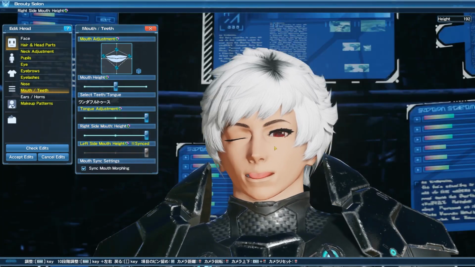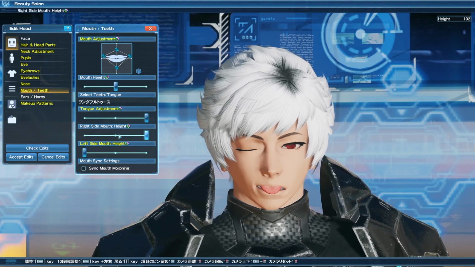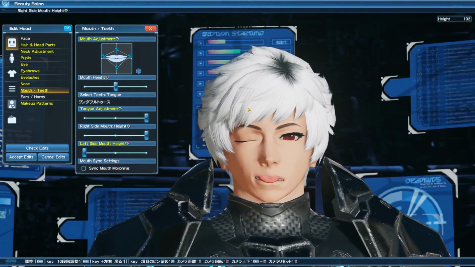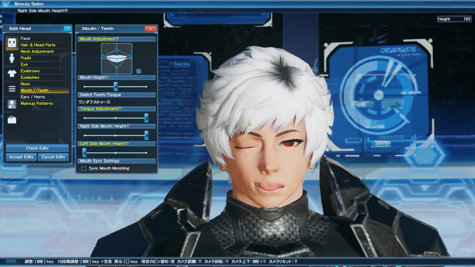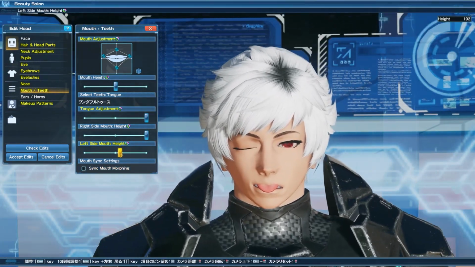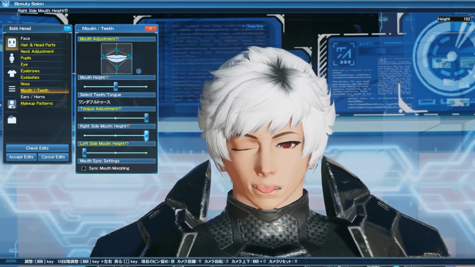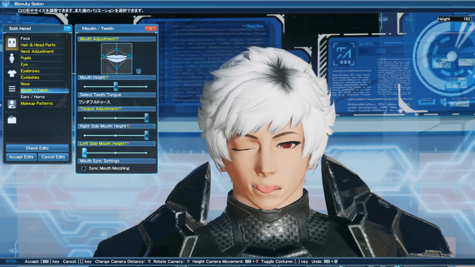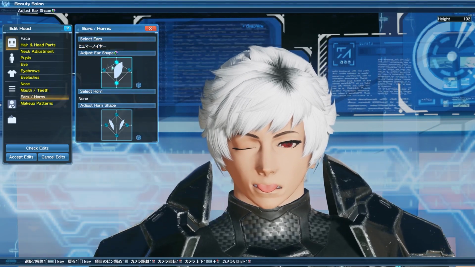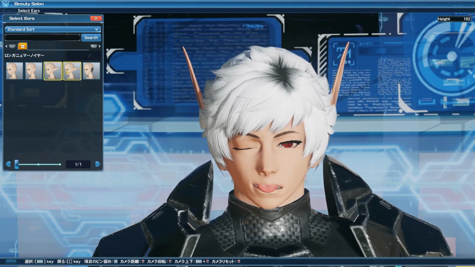I've experimented. The other cool thing is you can actually sync the mouth morphing as well. So if, let's say, you wanted the right side of your mouth to be higher than others, then you could definitely do that as well. By syncing the mouth morphing, basically, if you choose to move one side, they both move, so you can give your character a perpetual smile. Or if you choose to unsync them, you can have your character do a perpetual smirk. I actually think this is kind of cool. This is going to make my character smug 24/7, and you know what? I'm all for it. The next is ears and horns.